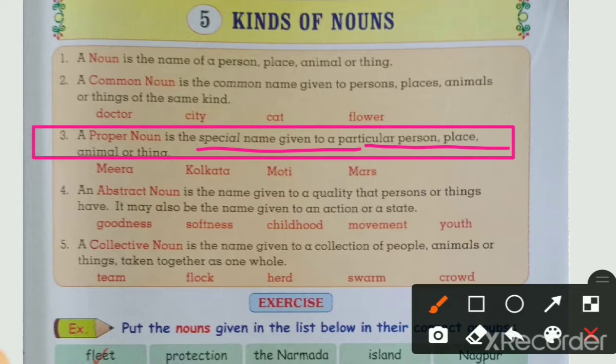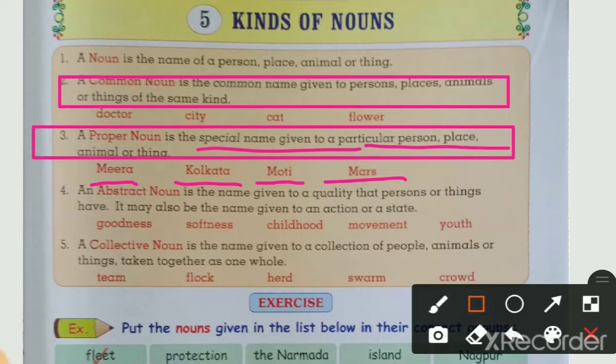Proper noun. Examples of a proper noun are given here. Look at here, students: Meera, Kolkata, Moti, Mars. So we are going to learn the types of nouns comparatively. Which types of noun? Common noun and proper noun. We will learn both comparatively, because then you will easily understand.